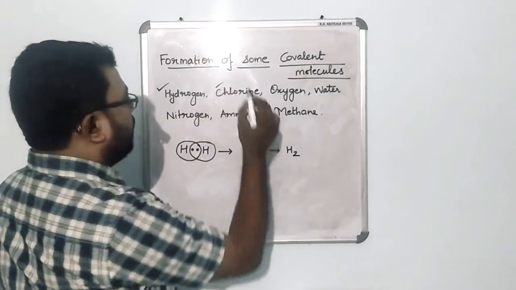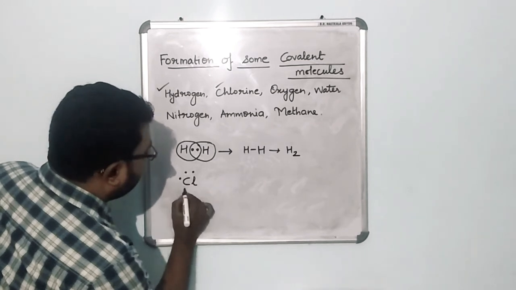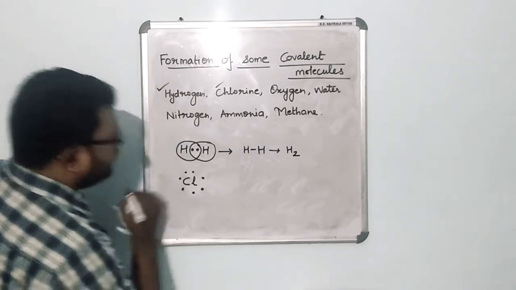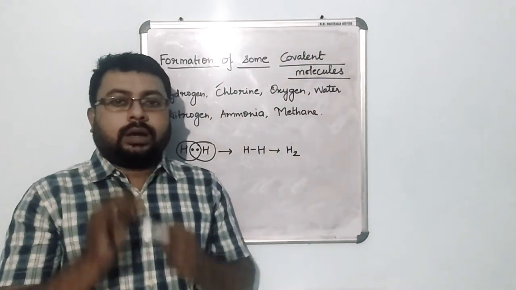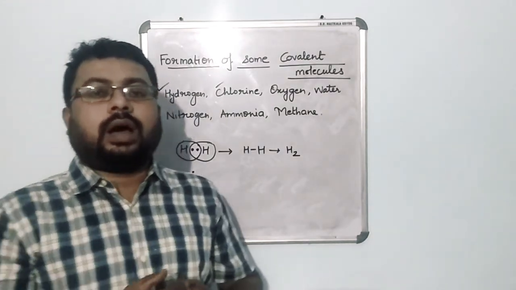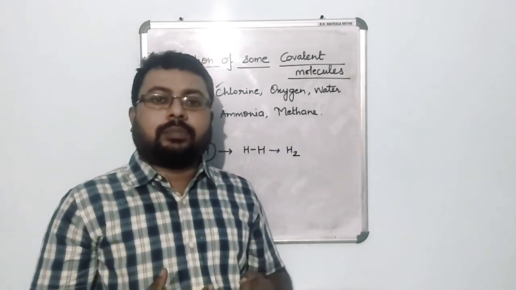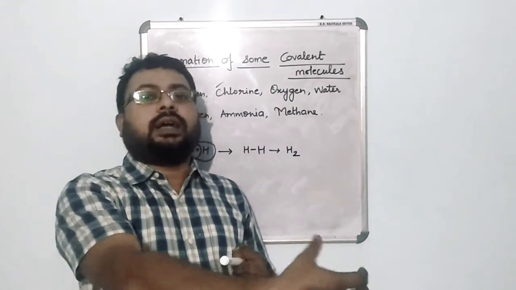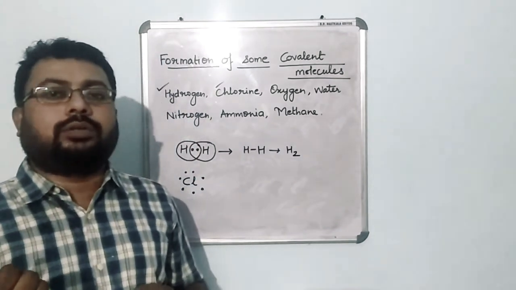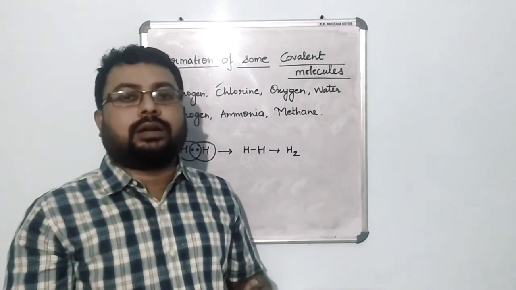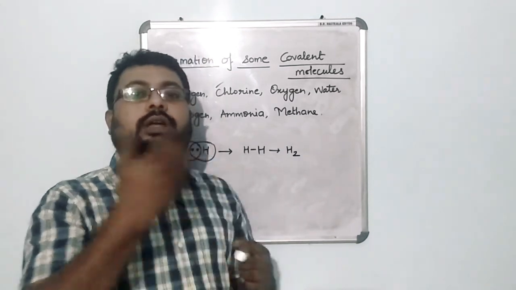Now let us look at chlorine. Now what about chlorine? Chlorine has got 1, 2, 3, 4, 5, 6 and 7 electrons in its outermost shell. Okay. Now when chlorine interacts with a highly electropositive element like sodium, then what happens? Chlorine takes that 1 electron from sodium. Okay, it will take 1 electron from the electropositive element, or as a matter of fact, if it interacts with magnesium, it will also take electrons.